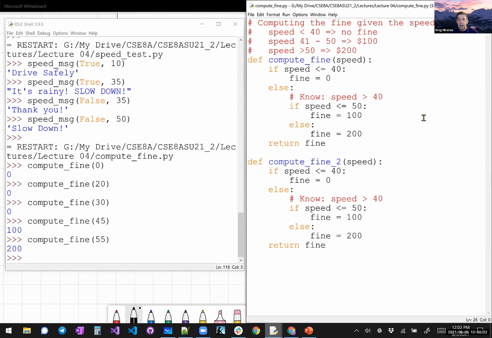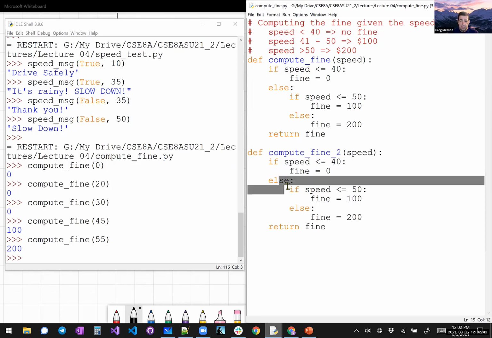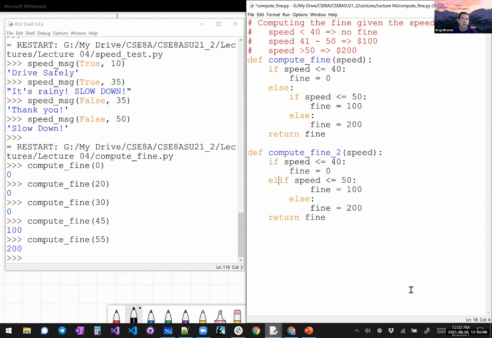And I'm going to clean things up a little bit. We don't need that comment there right now, just so we can compare what I'm going to do in a second. But I want to be able to show you the difference between these two. So if we look at the second one here, and we grab this to this, and we delete it, we get this new elif thing. And what elif does is it basically says else if. Let me fix the indentations.